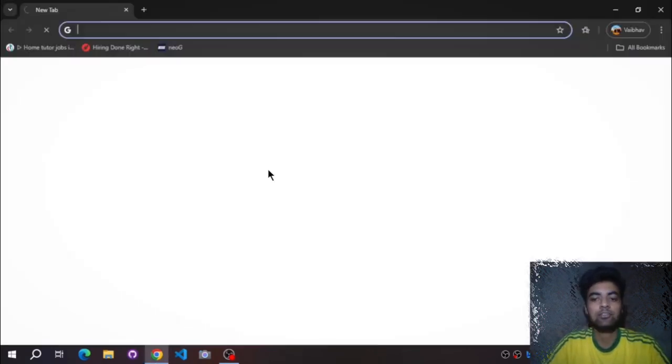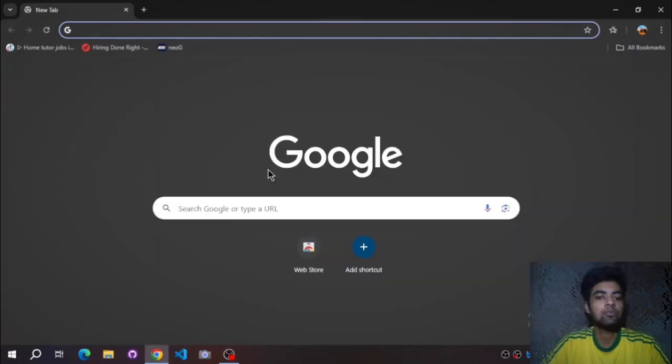A browser helps you surf the internet. Whatever website you enter in this section, the browser will connect your computer to that website. Let's not get into much detail, but this is a basic Chrome homepage.